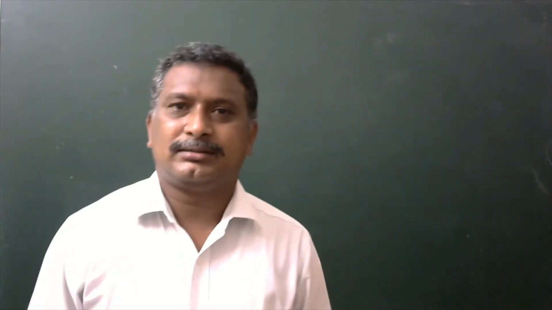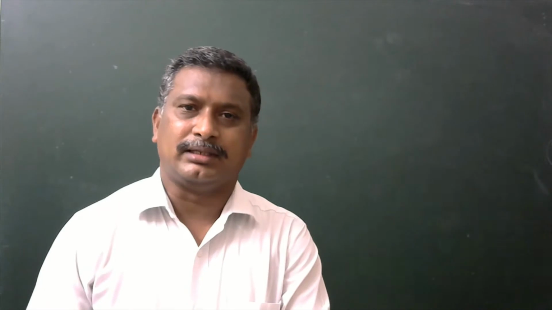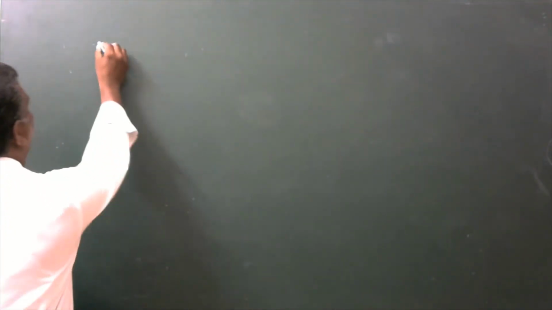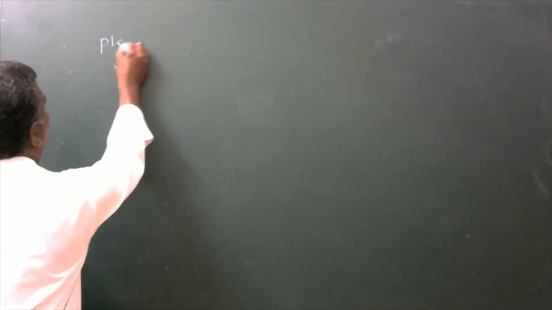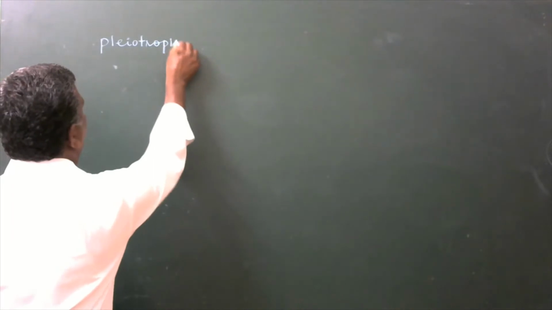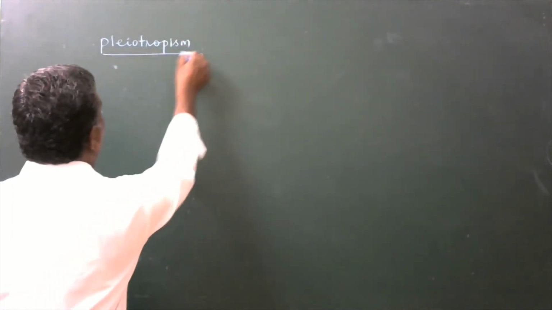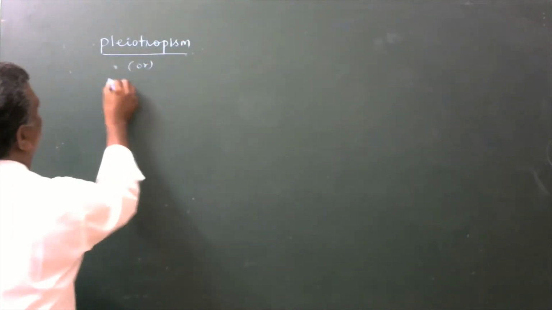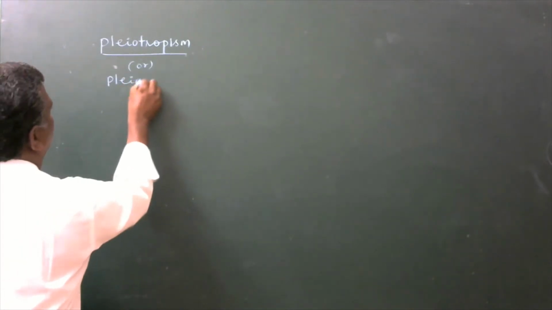Good morning, students. Today we are going to see pleiotropism, or pleiotropy.